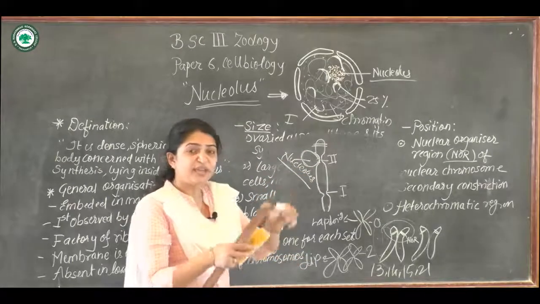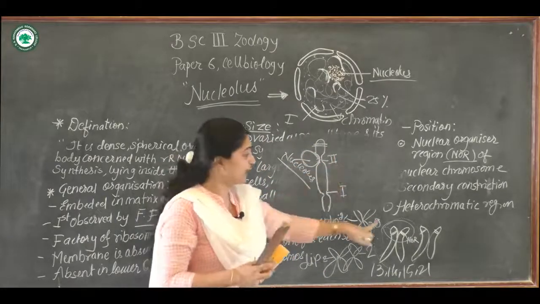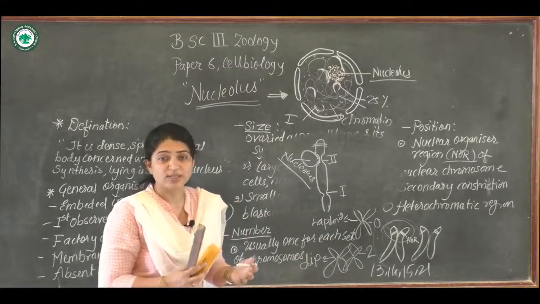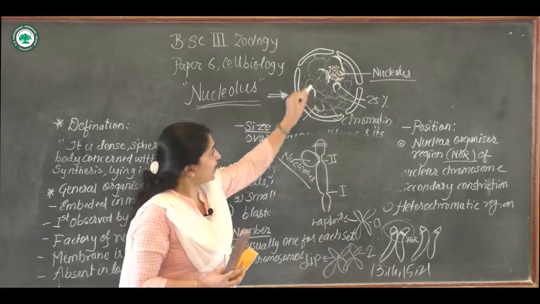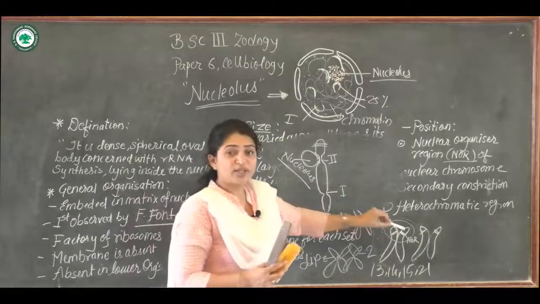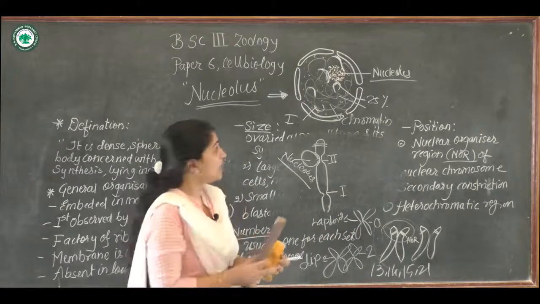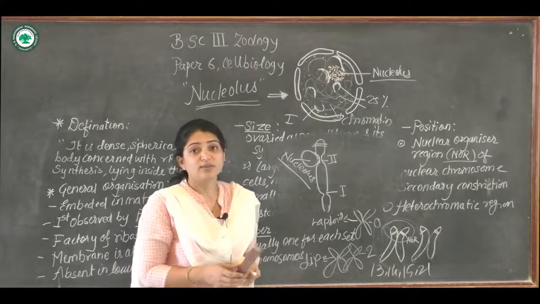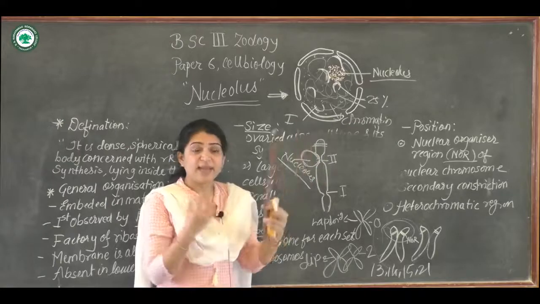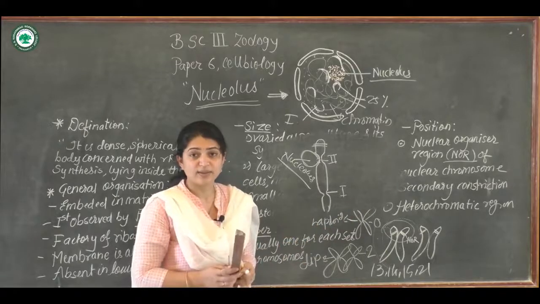Like this, different kinds of chromosomes with the secondary constriction or the nucleolar organizer (NOR) regions come close together and form a nucleolus. So many different kinds of chromosomes come together with their NOR regions, which gives the appearance of dense spherical bodies, giving the oval shape to the nucleus. So these are nothing but the gathering or aggregation of these chromosomes with NOR regions together.